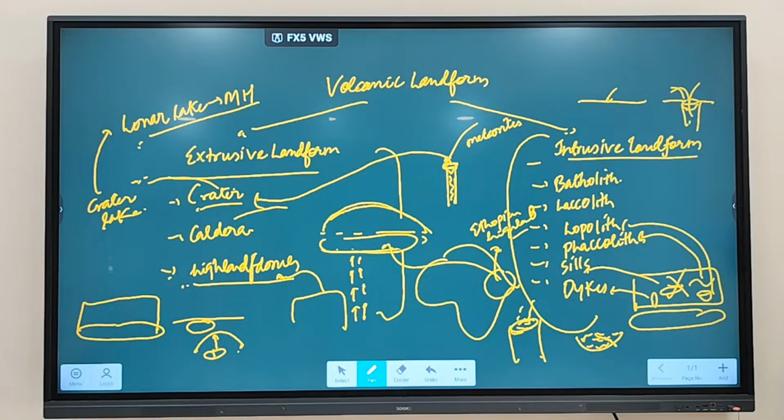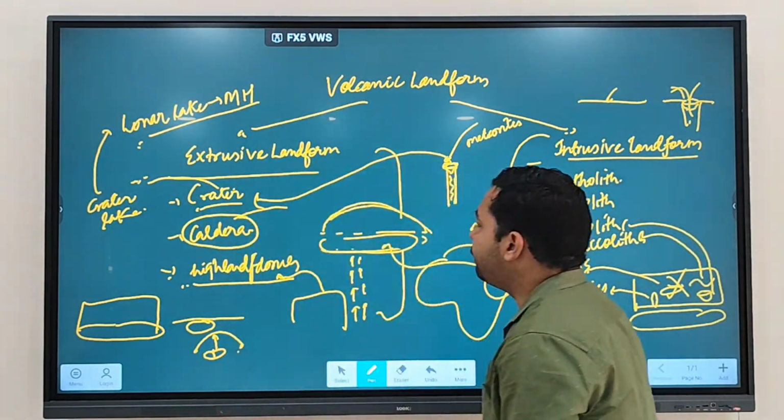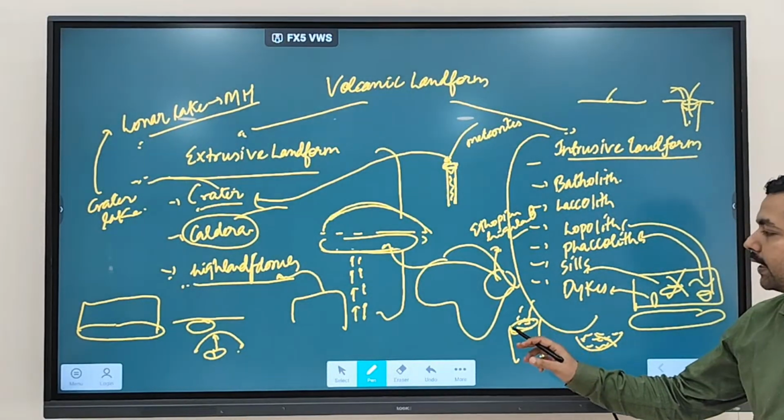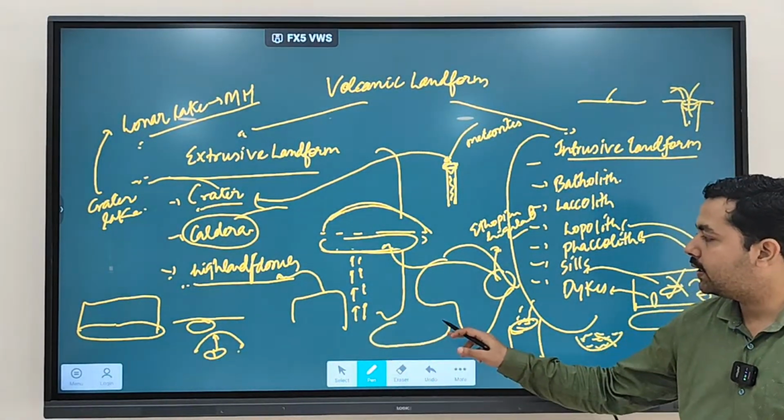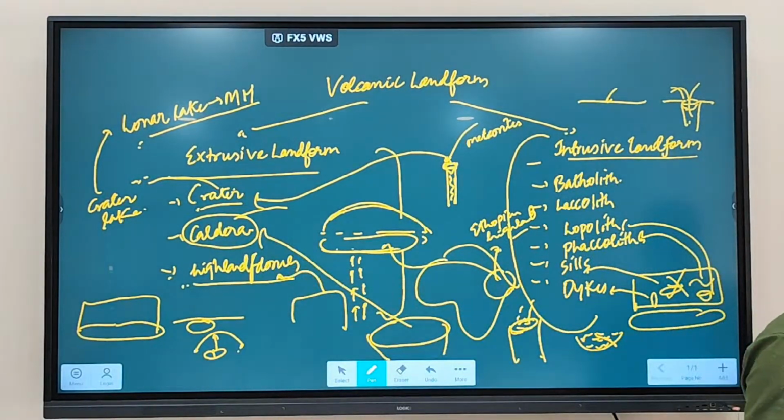The next part is what? Caldera. What is a caldera? Over a period of time, this crater gets widened. This widened crater is referred to as a caldera. So over a period of time, the crater gets widened, and this widened crater is referred to as a caldera. Fine.